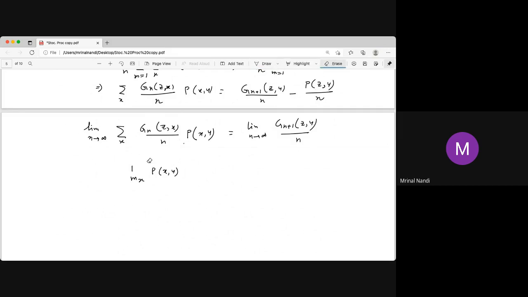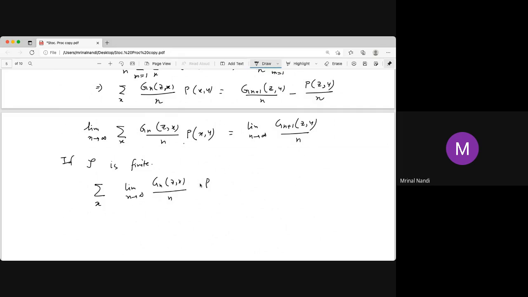If the script S is finite, then what happens? We can interchange that. Then we have the limit as n tends to infinity of g_n(z, x) by n.